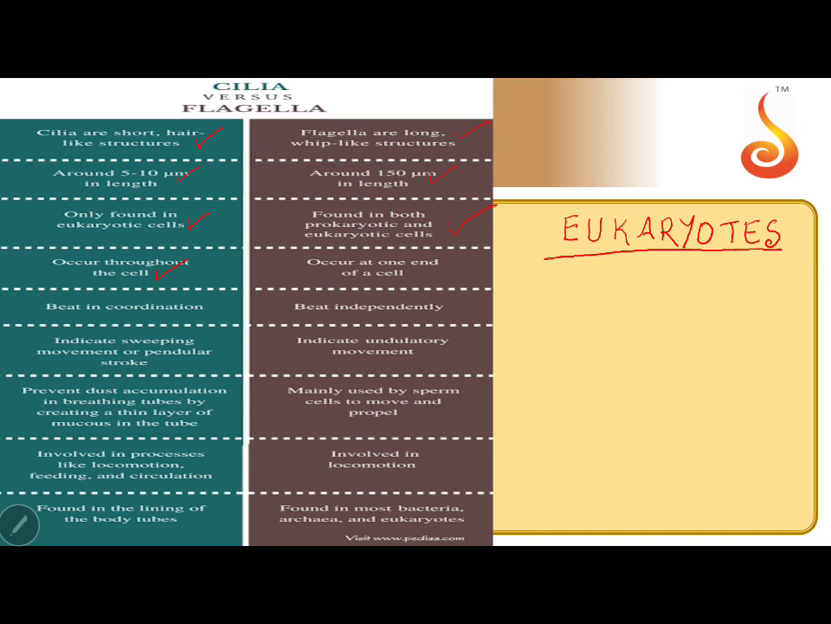Cilia occur throughout the cell, like all round the cell, while flagella occur at one end of the cell. We don't see flagella distributed throughout the cell. We see them at one point or on either end, but not throughout the cell. Be it in coordination, be it independently, even if I have two or three flagella, as in Amphitrichous prokaryotes where we saw flagella on either side, they beat independently. It's not like all of them work as one entity.